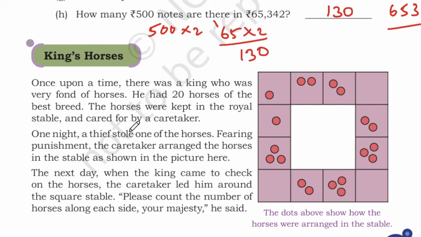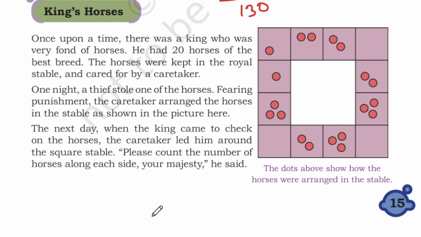One night a thief stole one of the horses. Fearing punishment, the caretaker arranged the horses in the stable as shown in the picture. The next day, when the King came to check the horses, the caretaker led him around the square table. So, here is the square table. Please count the number of horses along each side, Your Majesty, he said.